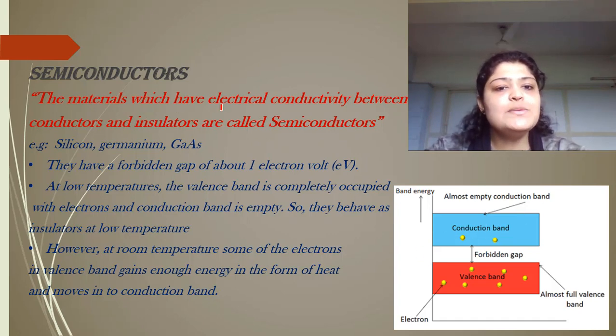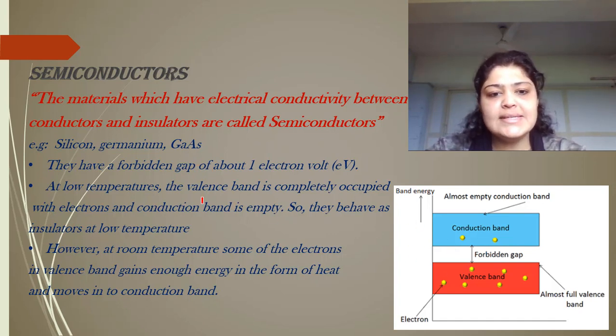So the materials which have an electrical conductivity between conductors and insulators are called semiconductors. Examples of such materials are silicon and germanium, the commonly used semiconductors. Some more examples I can give: gallium arsenide, gallium phosphide, combinations of group 3 and group 5 elements. Semiconductors have a forbidden gap of approximately 1 electron volt. For silicon it is 1.1, for germanium it is 0.7 electron volt.